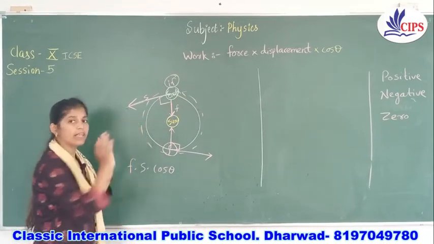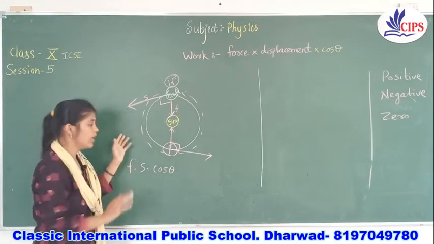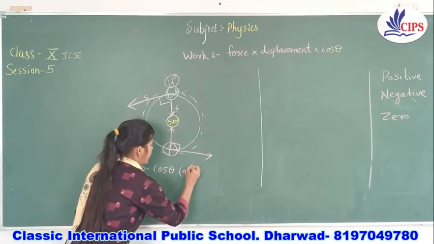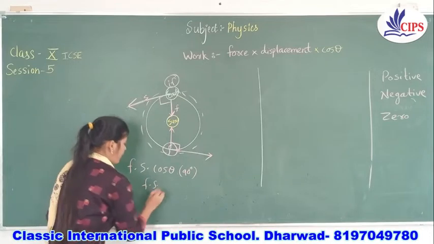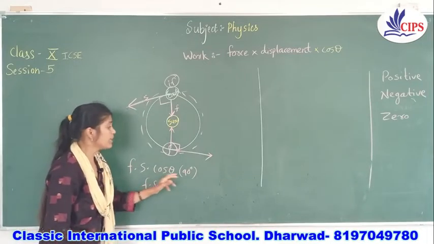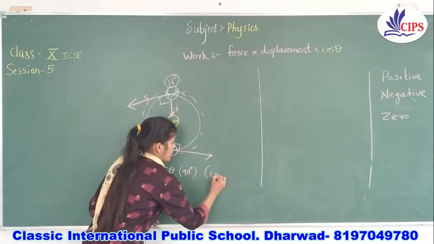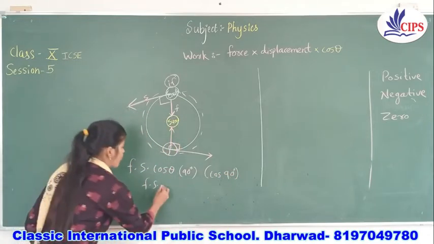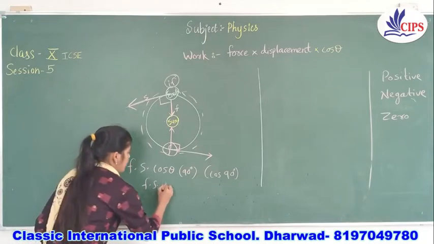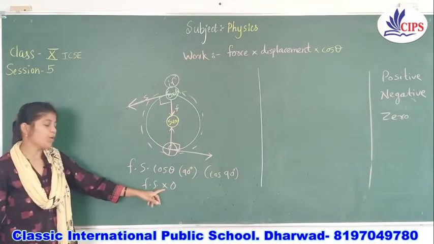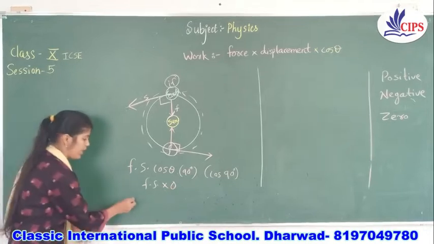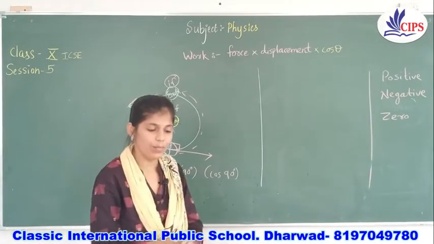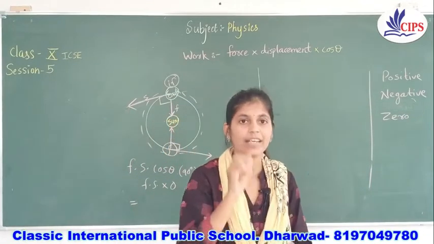I have given only one example. Here, cos 90 is always 0, and F into s remains the same. Anything multiplied with 0, obviously you get 0, and work done by the earth will be 0. So this is one condition.